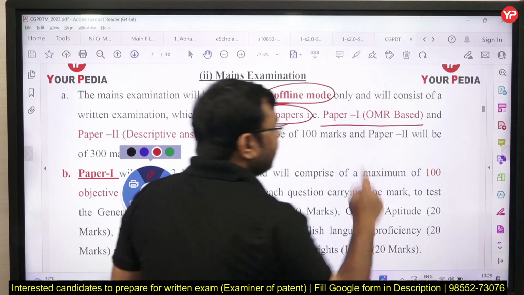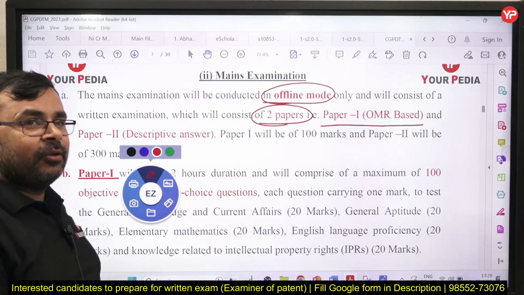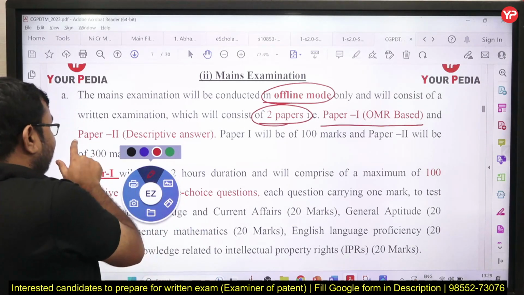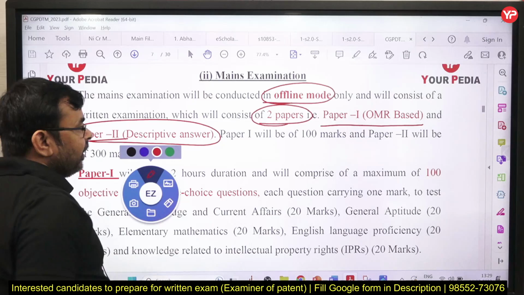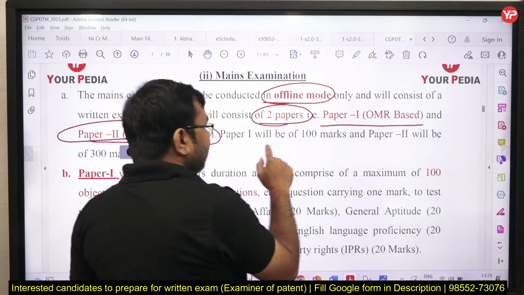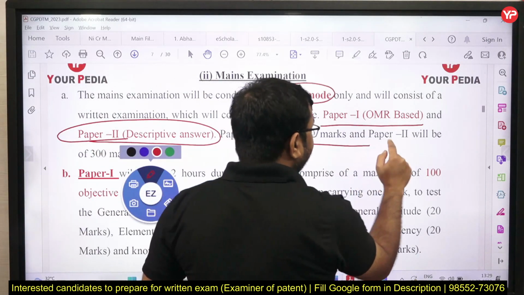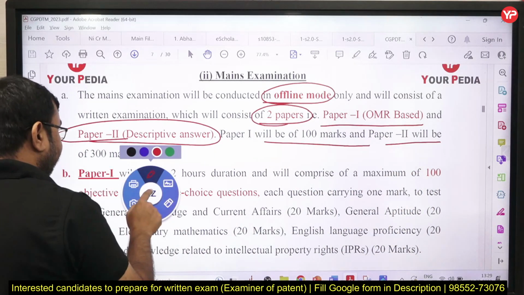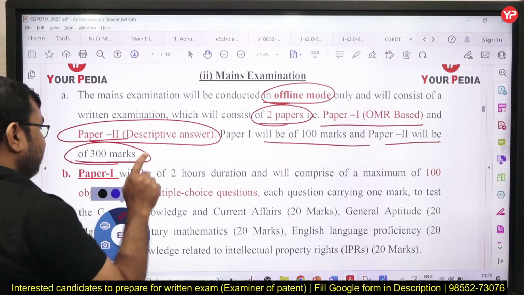That is paper 1, which is OMR based, a multiple-choice question paper, and the other one is descriptive answer based. Paper 1 will be of 100 marks, and paper 2 will be of 300 marks.